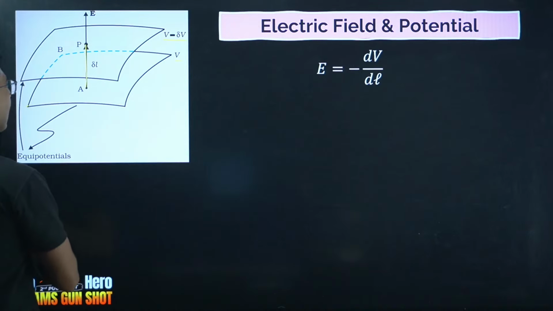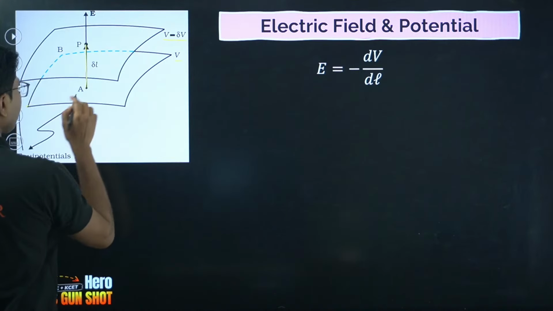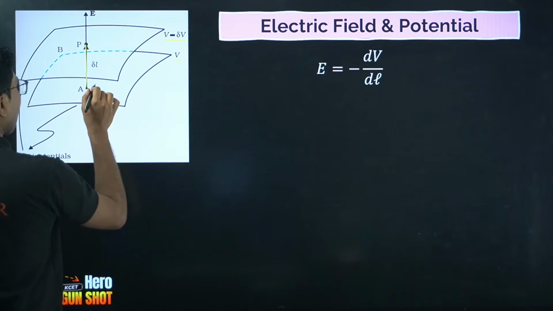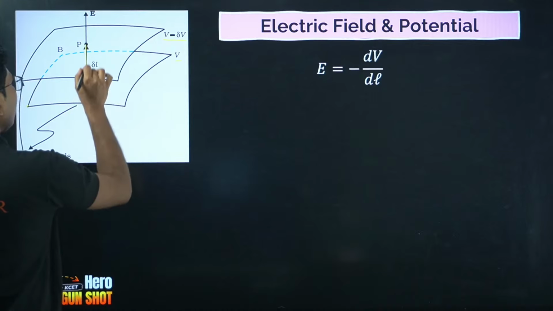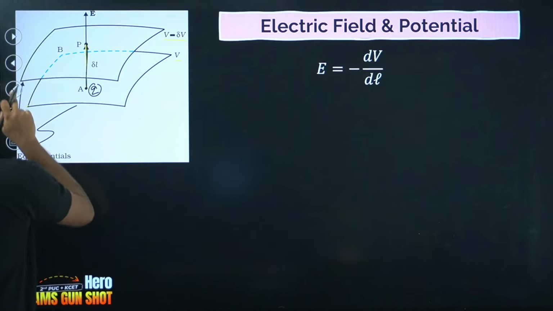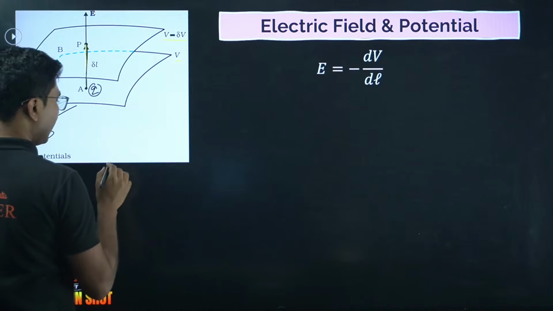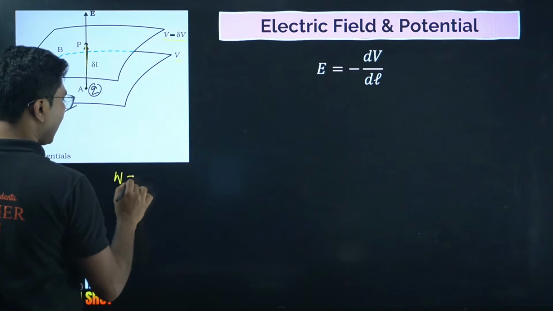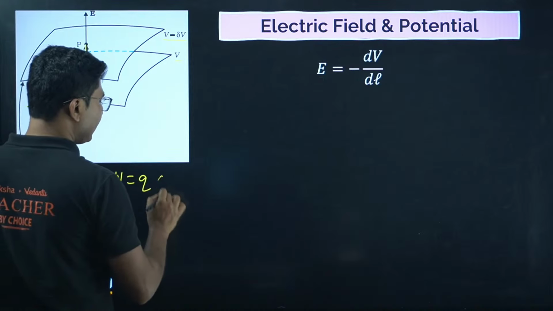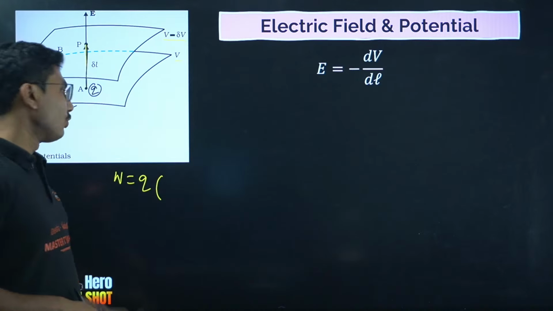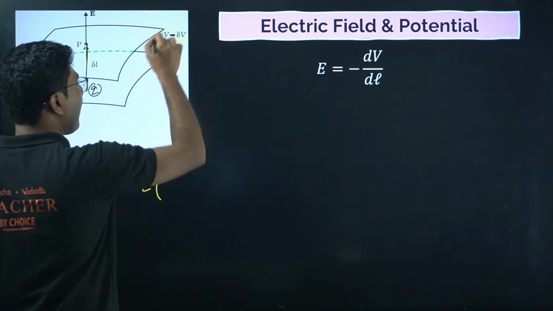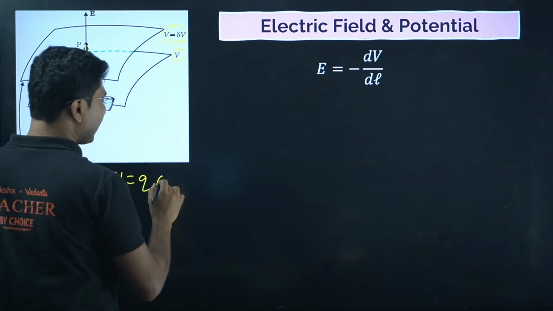Now if you take a small charge, say small q, and you want to move it from point A to B, what is the work done that you have to do? The work done is the charge times the difference in potential. How to calculate the difference in potential? As I mentioned, final minus initial, always.